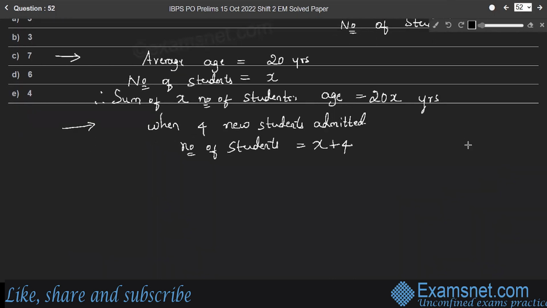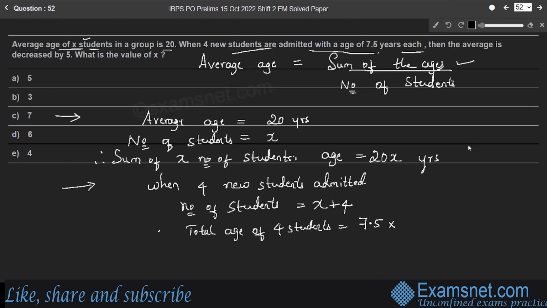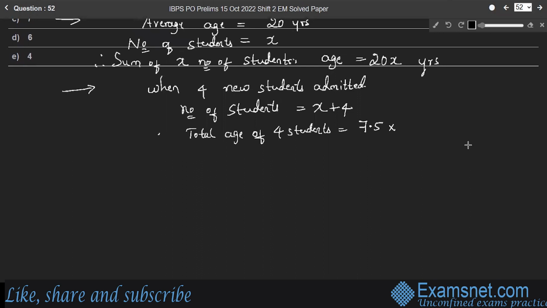Therefore, the total age of 4 students is equal to 7.5 years into 4, right? The age of each student is 7.5 years. Into 4, it is 30 years.